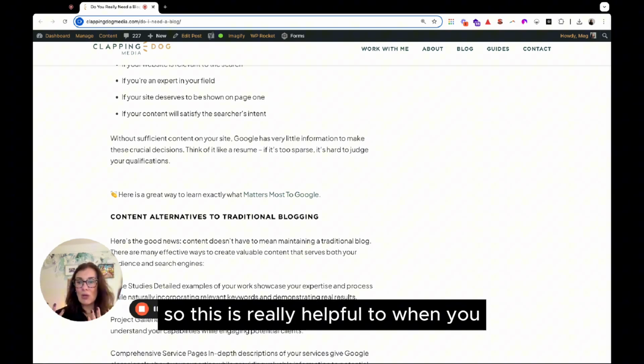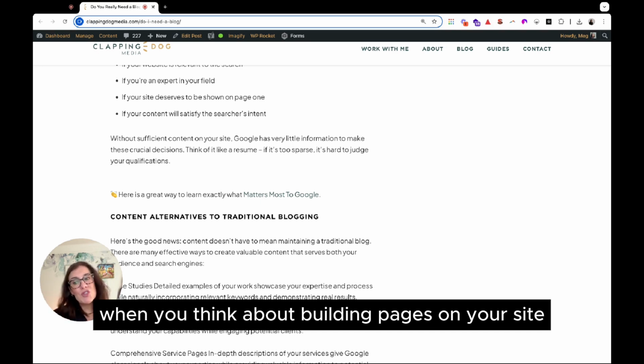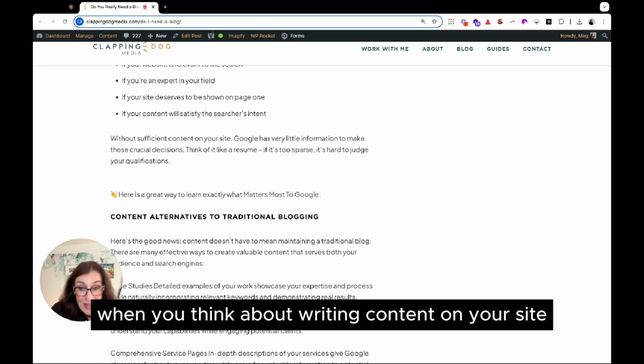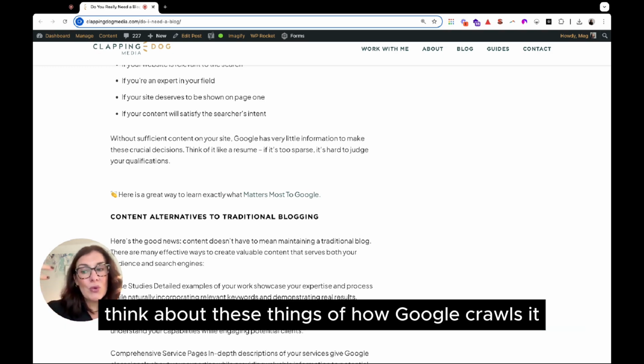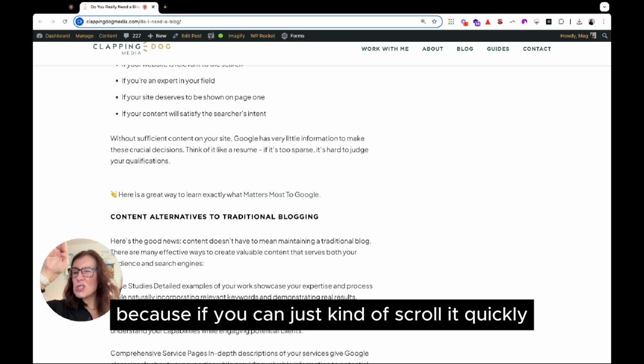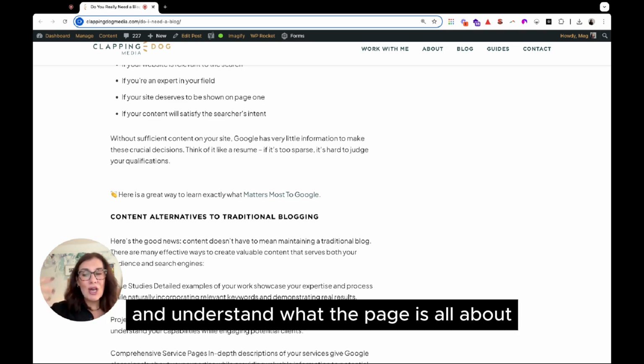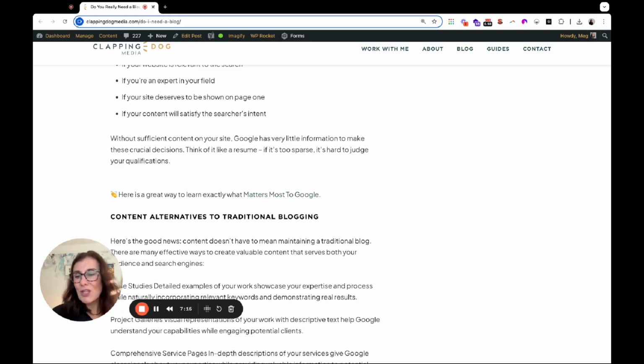So this is really helpful when you think about building pages on your site, when you think about writing content on your site, whether it's blogs or podcasts or YouTube descriptions. Think about these things of how Google crawls it, because if you can just kind of scroll it quickly and understand what the page is all about, Google will too.